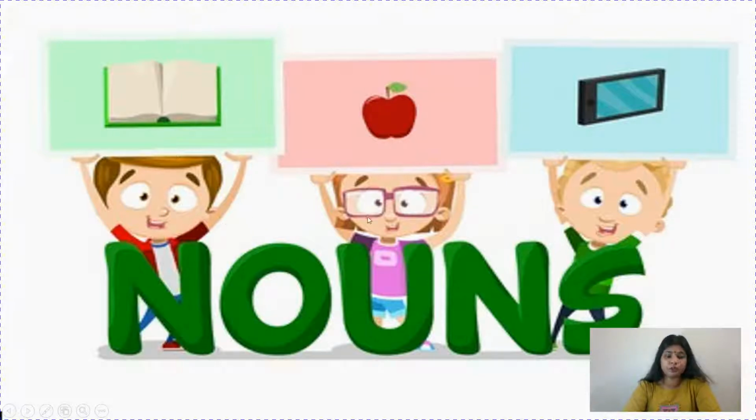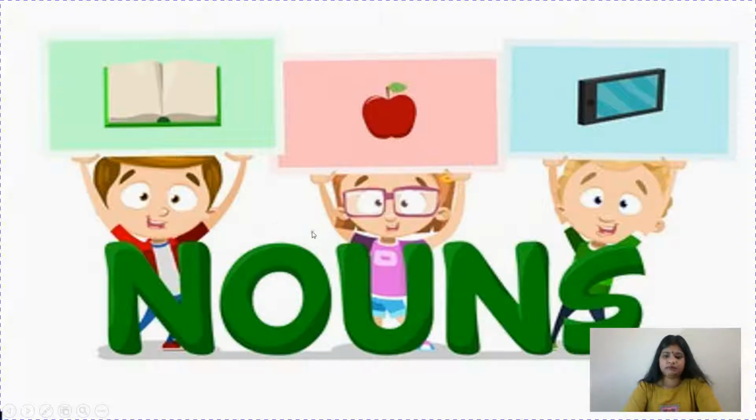Yes, like when we say boy, girl, it is a name of a person, but we can also give them some particular name, like his name is John, her name is Ria. This is the name of a fruit, that is an apple. Suppose this is an English book and it is a mobile. So suppose it's Nokia or OnePlus or iPhone, anything. So children, what is a noun? A noun is a naming word, means we give name to a person, place, animal or thing.